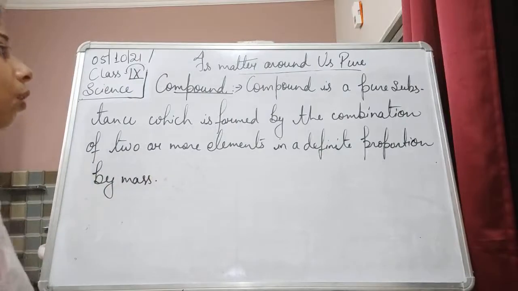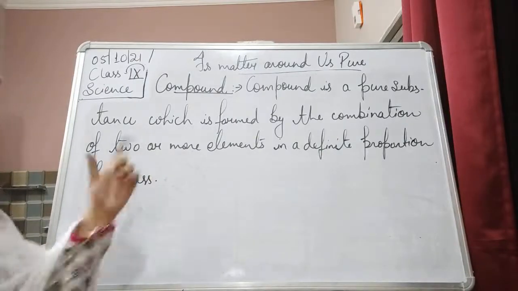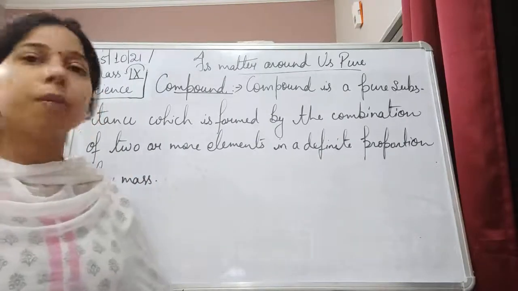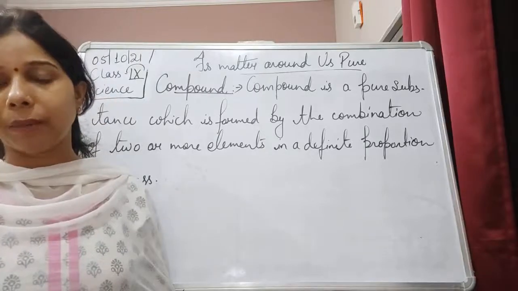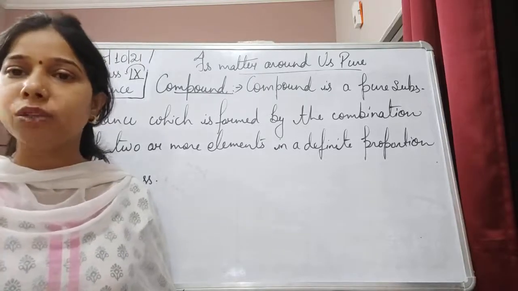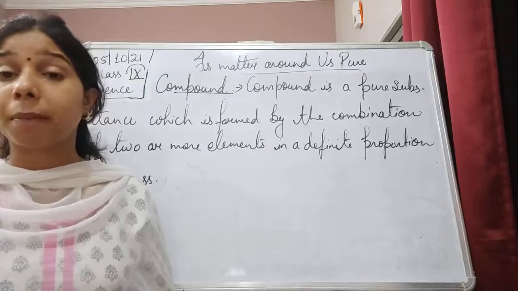So compound is a pure substance formed by the combination of two or more elements. When two or more elements combine together in a definite proportion by mass, we call that a compound.